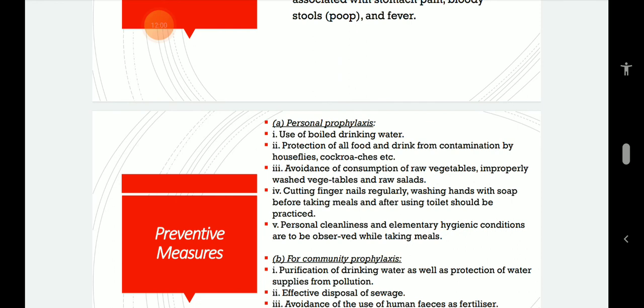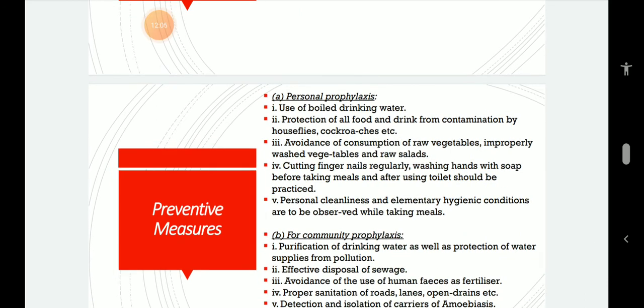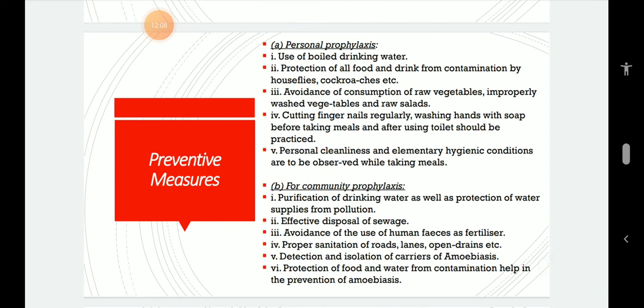So how do we prevent the occurrence and infection of Entamoeba histolytica? Number one, through personal prophylaxis. Number two, through community participation. We can evade the infection of Entamoeba histolytica.